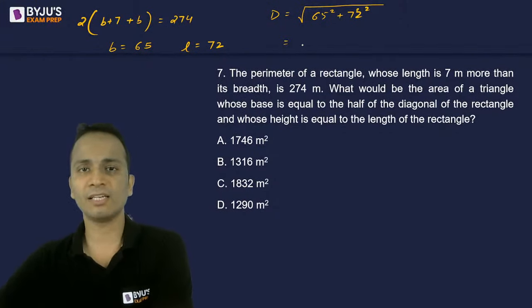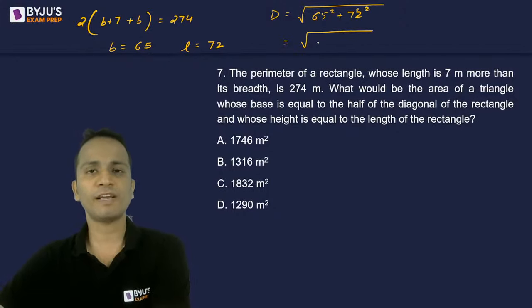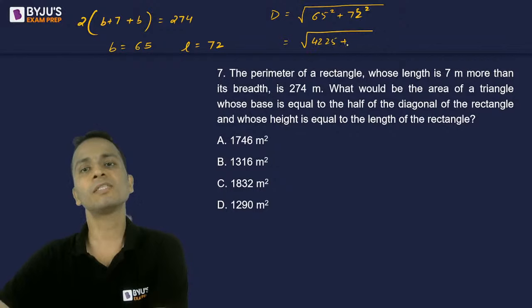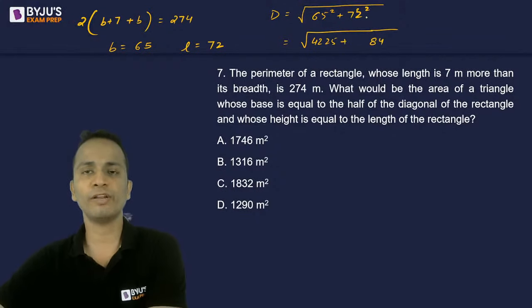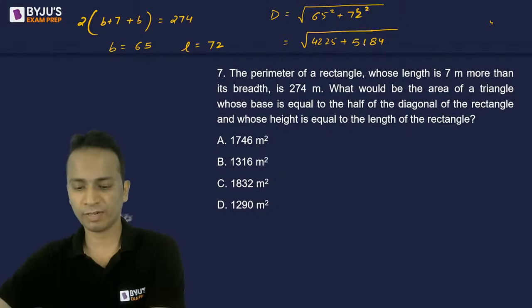Meanwhile I'll do the calculation. 65 square will be 4225, plus 72 square is 5184.